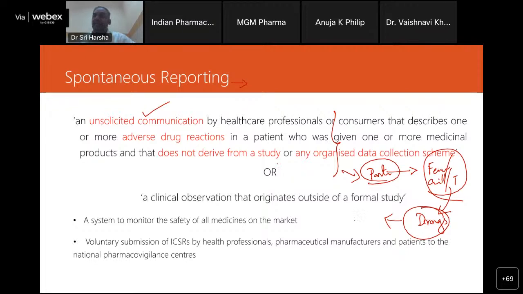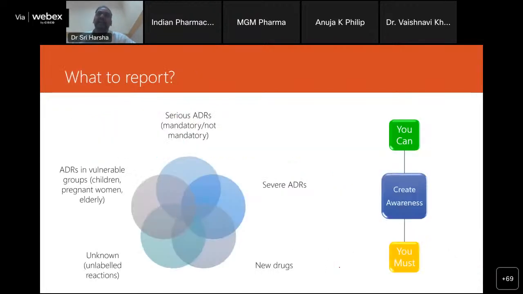Thank you for informing. So for these drugs, we will be reporting the adverse drug reaction report. This is what we call spontaneous reporting. This is the most fundamental activity that any pharmacovigilance associate can do, and this is the first and foremost step in strengthening pharmacovigilance. Now let us see what all we can report in this spontaneous reporting mechanism.